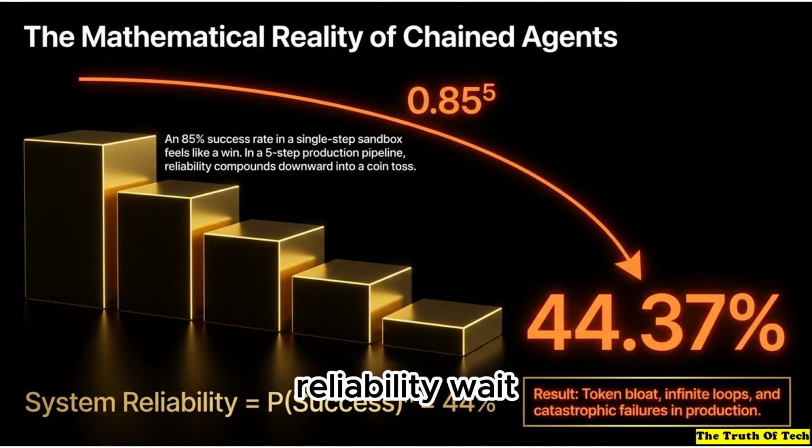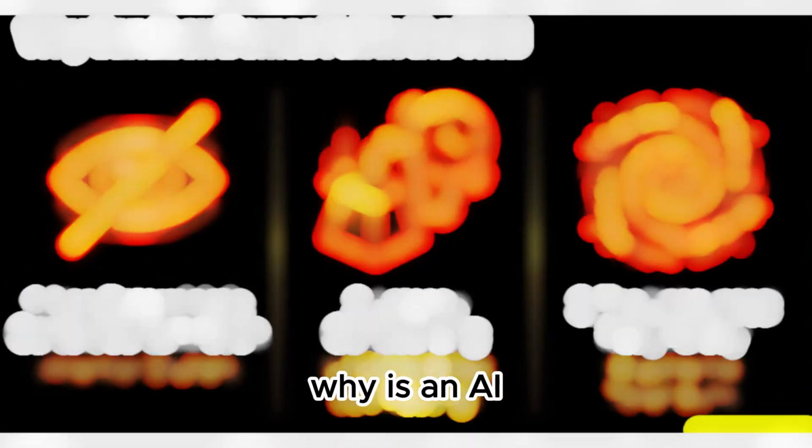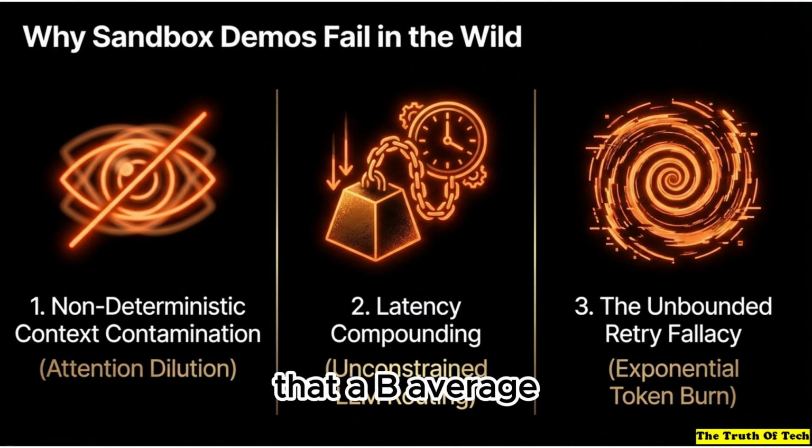Well, that leaves you with just a 44.37% system reliability. Wait, so if I hire an employee who gets things right 85% of the time, the business doesn't just collapse. No, of course not. Why is an AI so fragile that a B average literally translates into a coin toss?